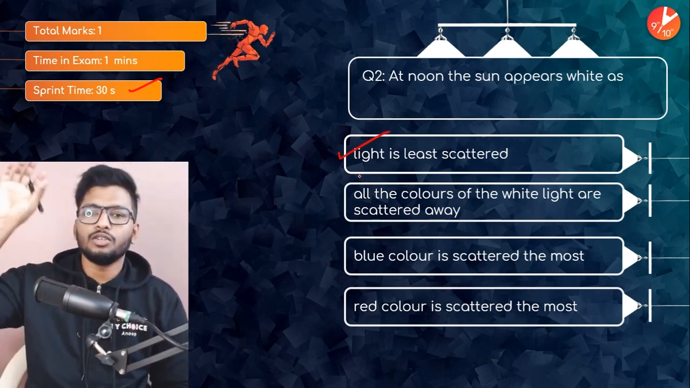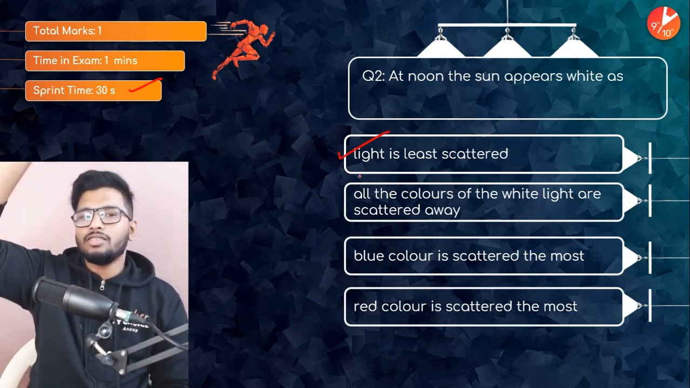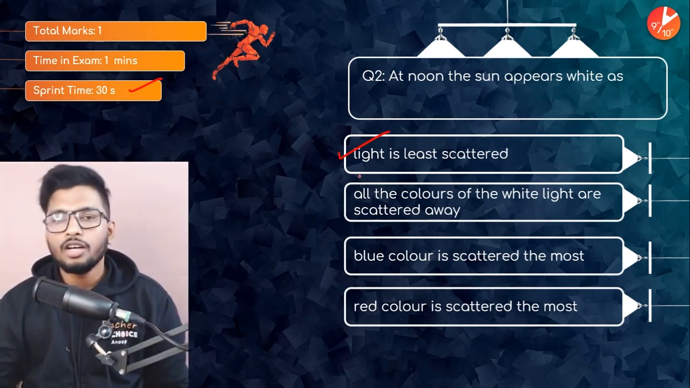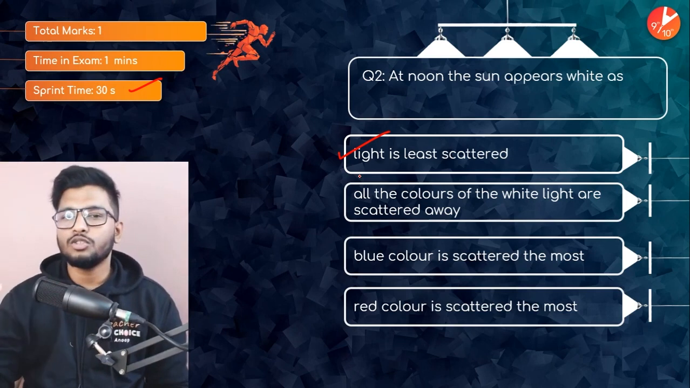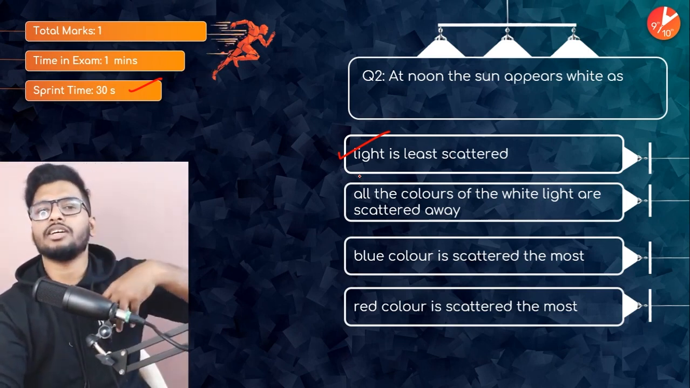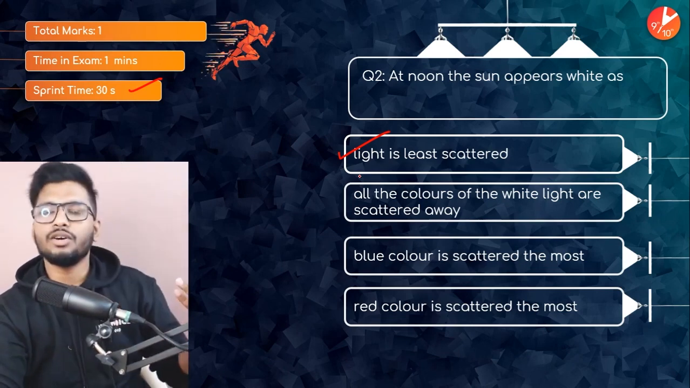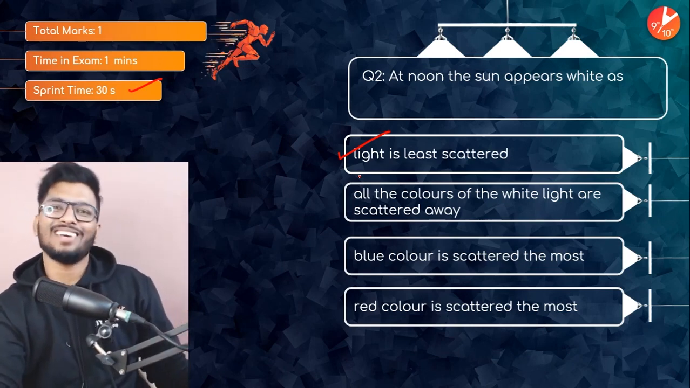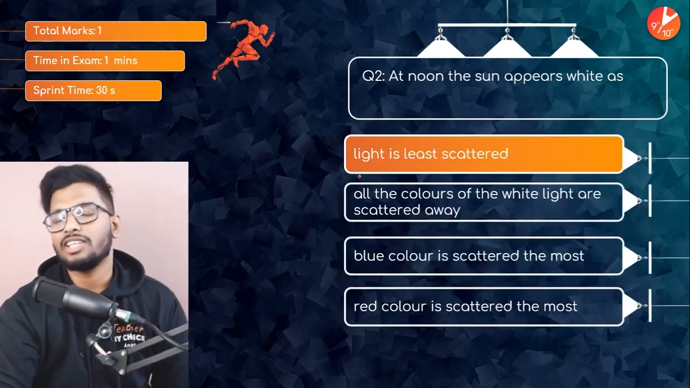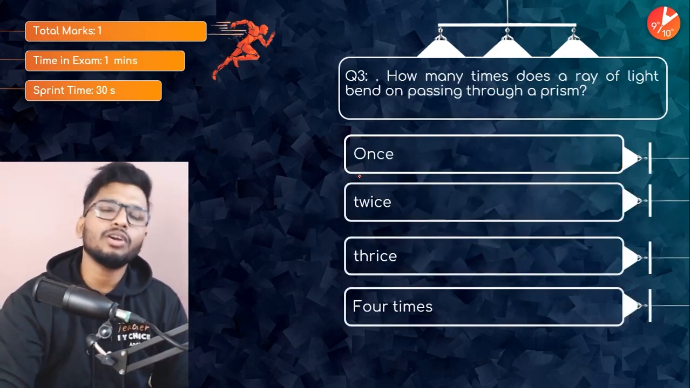Because especially during noon time, the distance between the sun and the earth is much shorter. So light has to travel less distance, or less scattering of light happens. So pretty much all the colors are reaching your eyes. And when all colors reach your eyes, you see it as white. That is the reason you see something as white. Super easy question. Moving on to the third question.